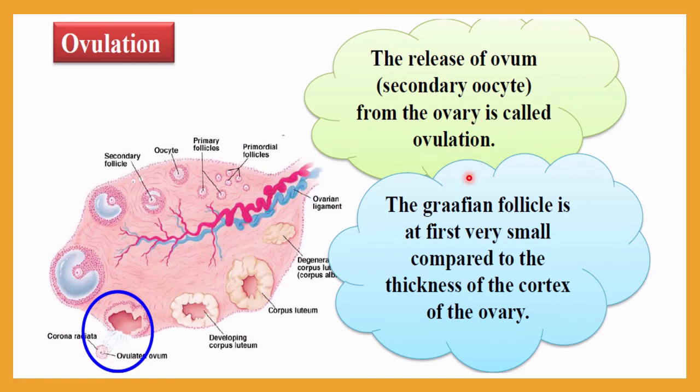And first of all, what happens in this process? The Graafian follicle is at first very small compared to the thickness of the cortex of the ovary. Here you can see the thickness of the cortex is very small.